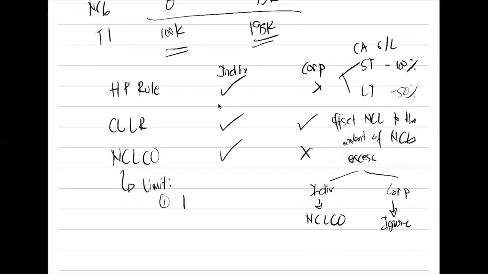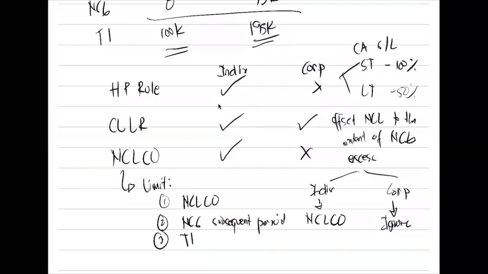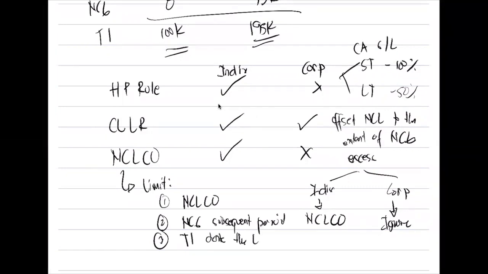That is the amount of the net capital loss carryover or the amount of the net capital gain on the subsequent period, or it is the amount of your taxable income on the date the capital loss is sustained.